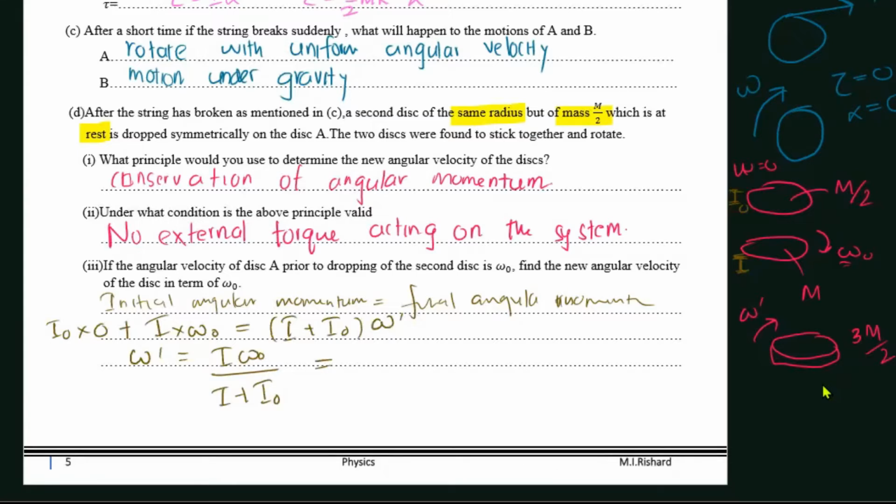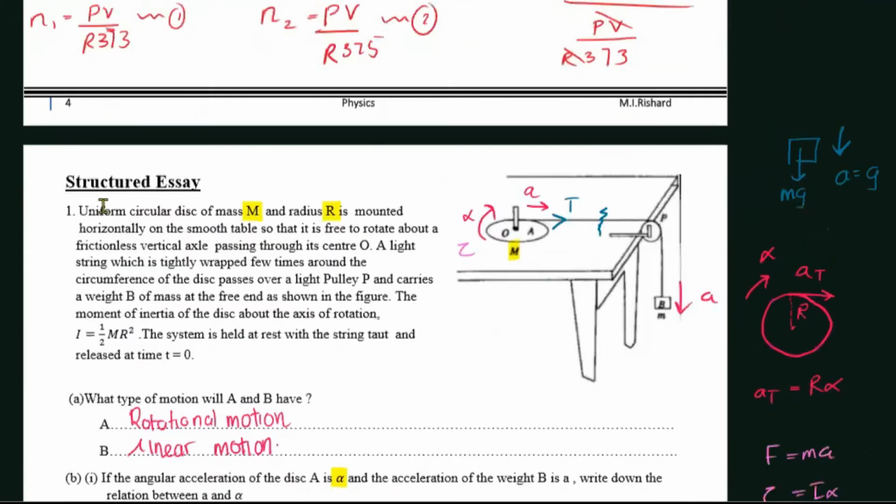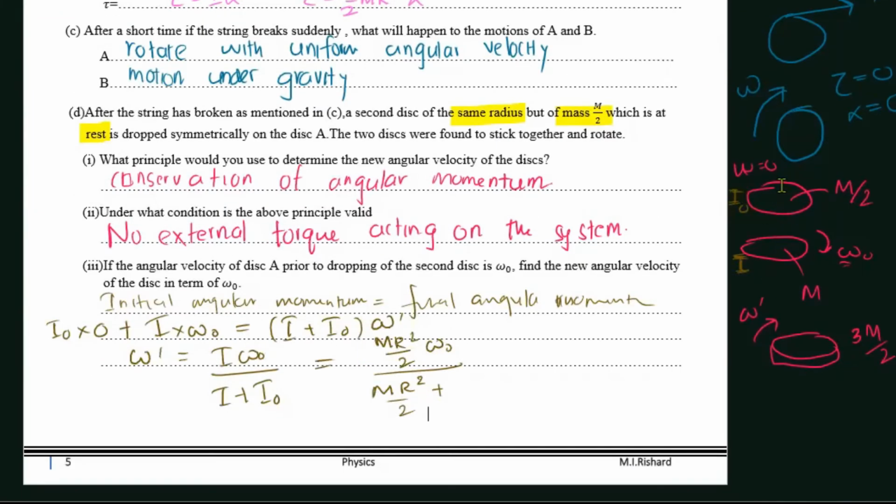So what is I? They have given I to be mr squared over 2. I is mr squared over 2. So I naught is what? They have told the mass of this guy is m over 2.